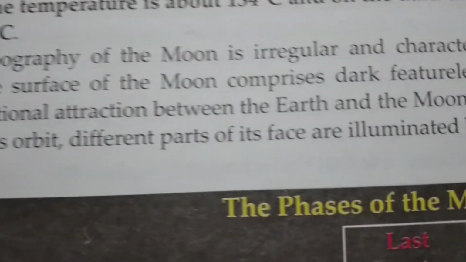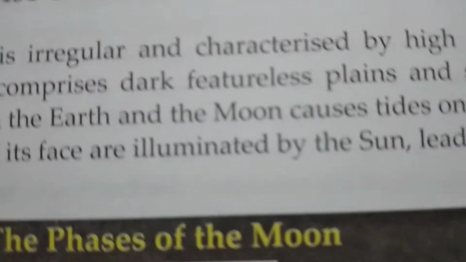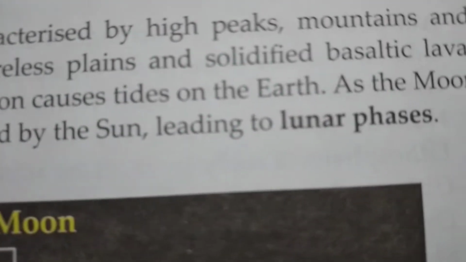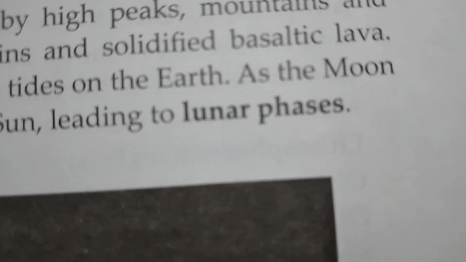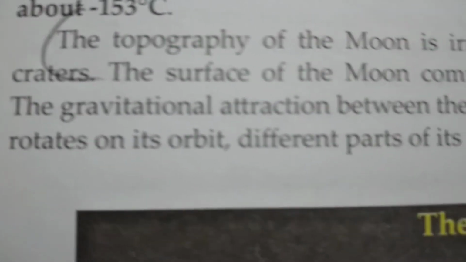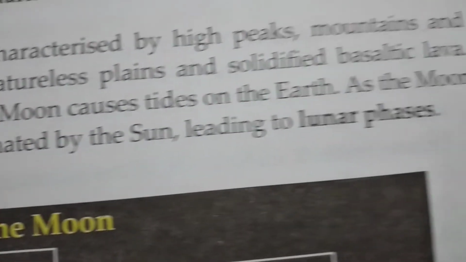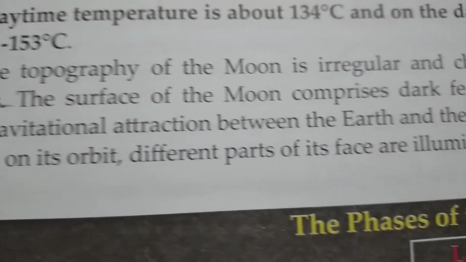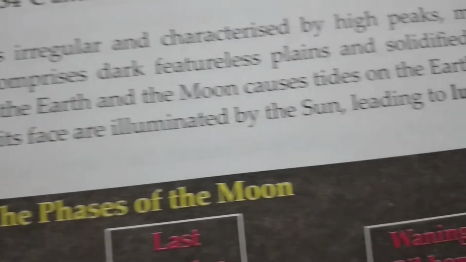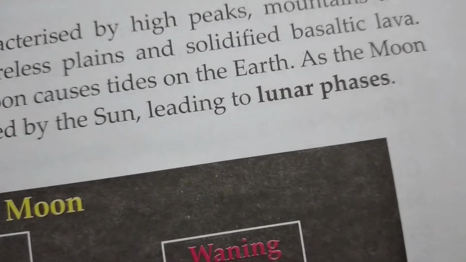The surface of the moon comprises dark featureless plains and solidified basaltic lava. The gravitational attraction between the earth and the moon causes tides on the earth as the moon rotates on its orbit, different parts of its phase illuminated by the sun, leading to lunar phases.